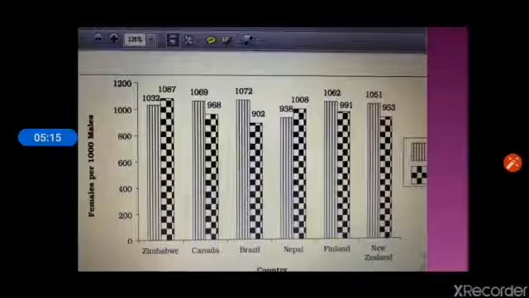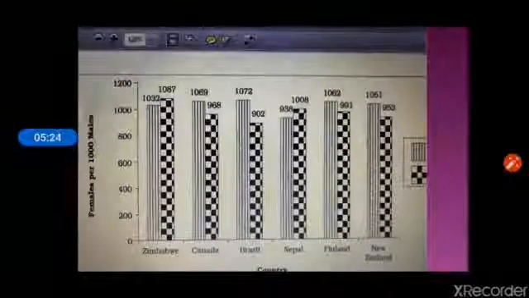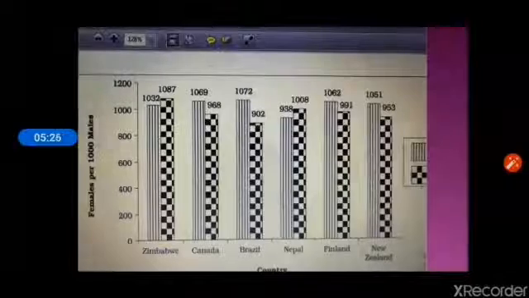Now, what are the causes of high proportion of female population in cities in Finland, in New Zealand, and in Canada?